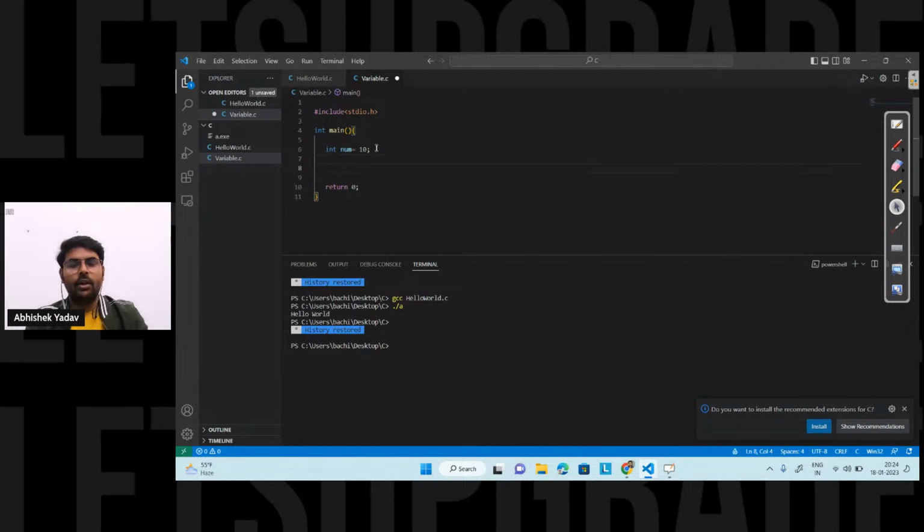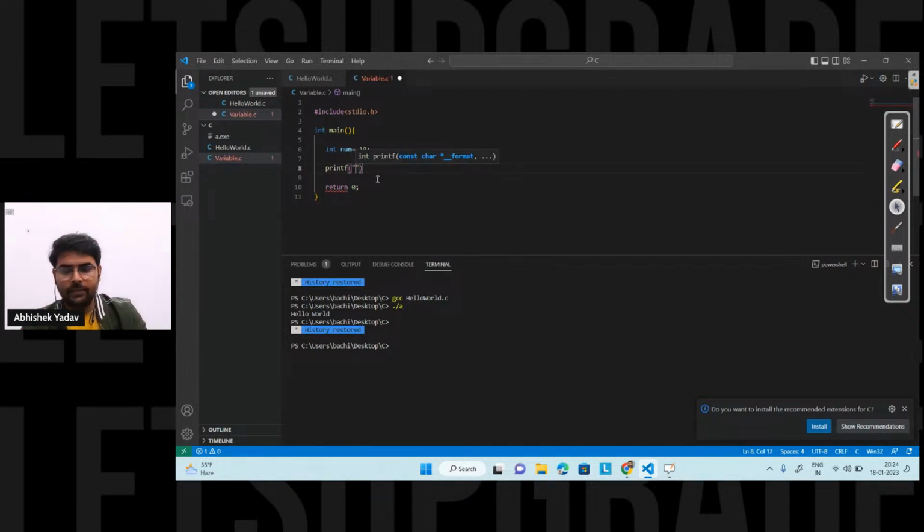And after that, in order to print the value of this num variable, what do I have to use? I have to use the function that is printf. Inside this I have to use double quotes.